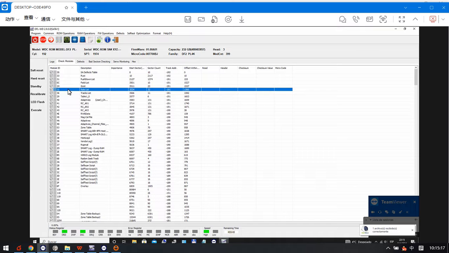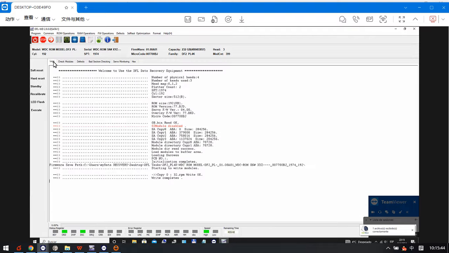After writing this 32, we can right click on the 32 and click clear module, because this is a donor 32, so we just need to clear it. The defects inside this module 32 are different from the original ones, so we can keep the module header and clear other contents, and then it is okay. Actually, we have disabled module 2 in this drive to make the firmware repair faster.